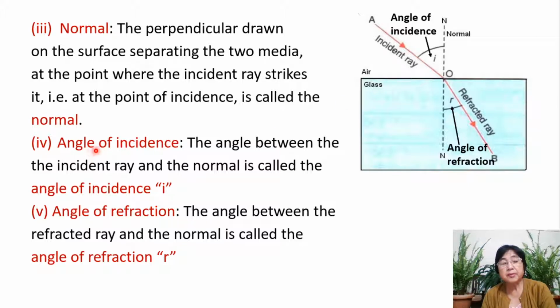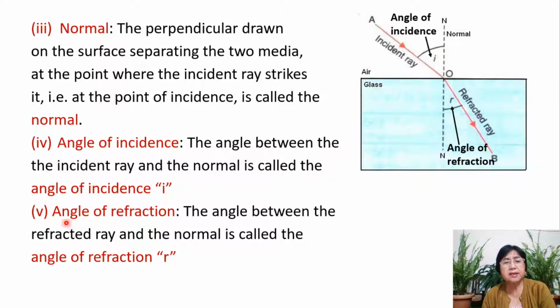The next term is the angle of incidence. The angle between the incident ray and the normal is called the angle of incidence, and its symbol is small i. So this is angle of incidence.